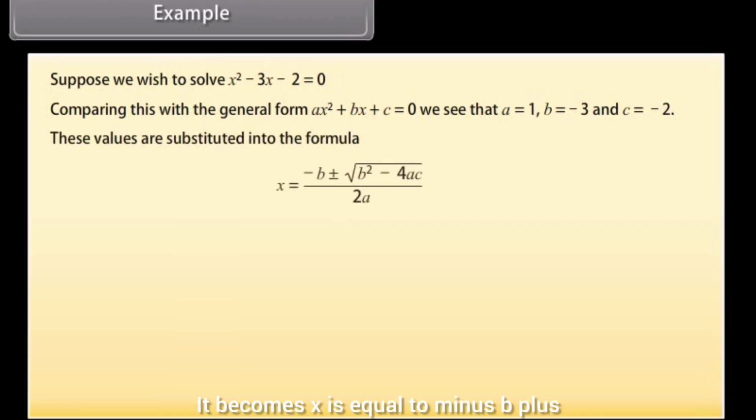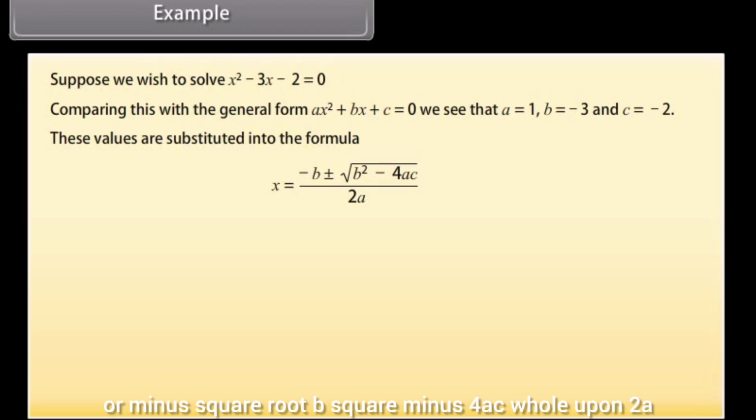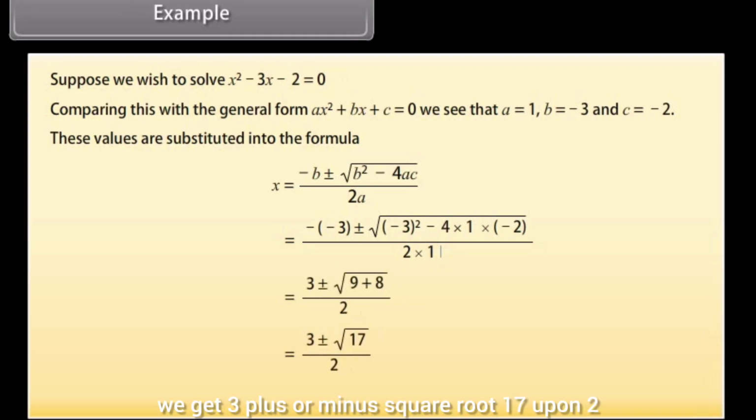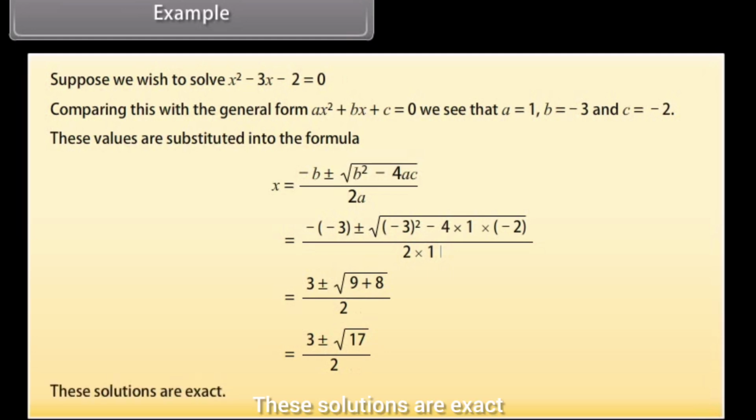It becomes x equals minus b plus or minus square root of b² − 4ac, whole upon 2a, which is equal to minus (−3) plus or minus the square root of (−3)² − 4 into 1 into (−2), whole upon 2 into 1. By calculating it, we get 3 plus or minus square root 17 upon 2. These solutions are exact.